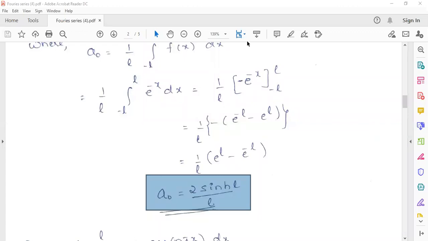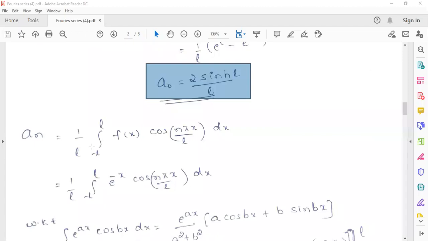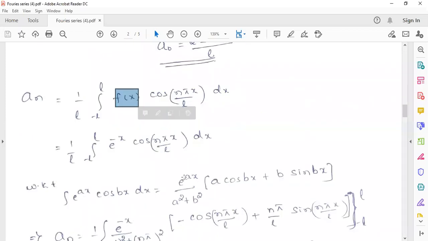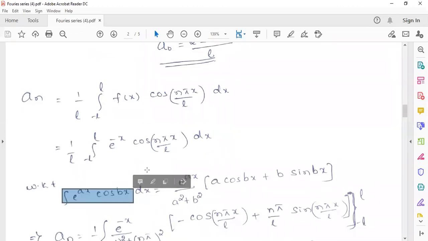Good. Okay, Pawan. Next, An is 1 by L integral over minus L to L of f of x cos n pi x by L. This is the formula. This thing you have to integrate with respect to x. So f of x in the given problem is e raised to minus x cos n pi x by L. So here, how to integrate? We use the integration formula, integration of e power ax cos bx. How to integrate this one?